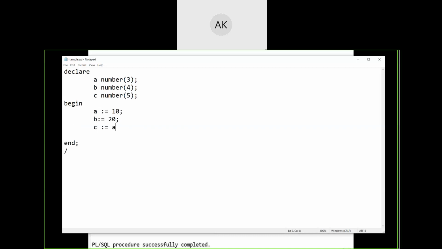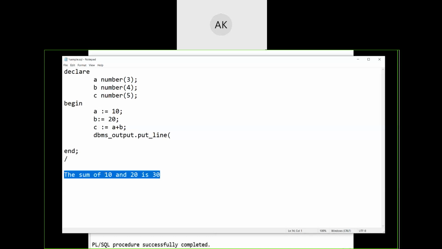C equal to A plus B. Now dbms_output.put_line. I want to print a message like this: the sum of 10 and 20 is 30. At the end, I should get this particular output.